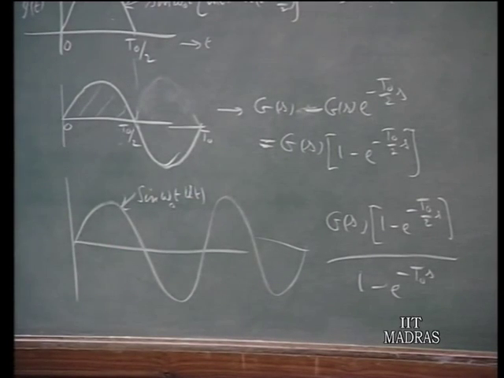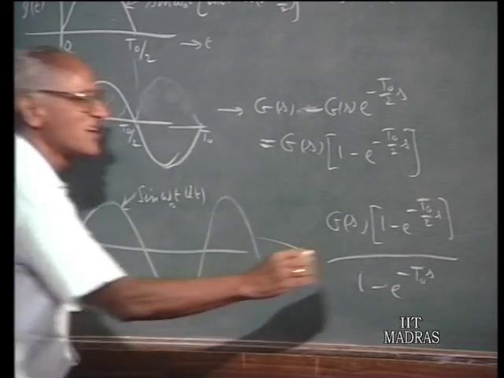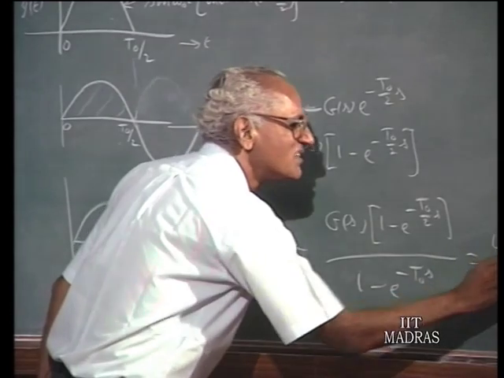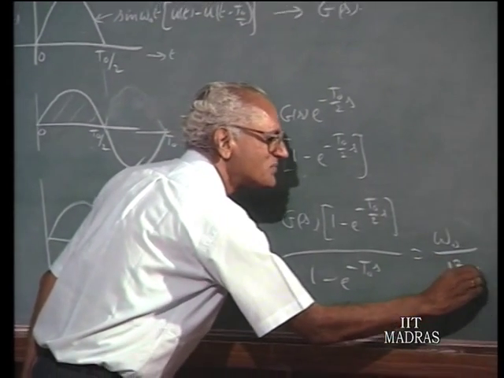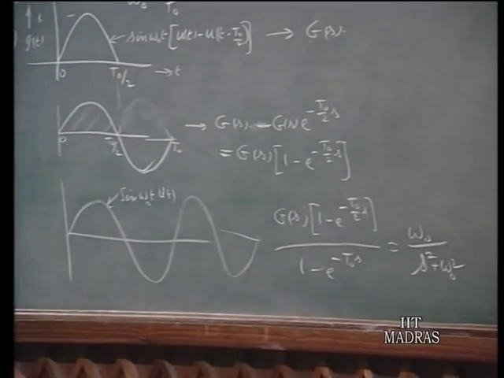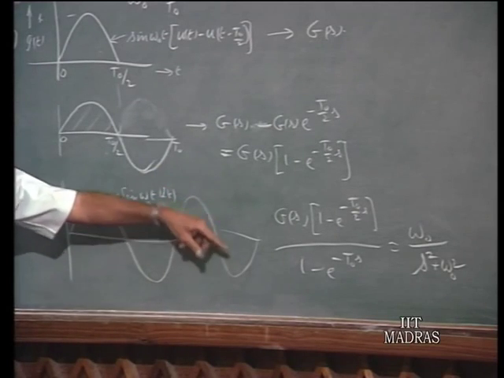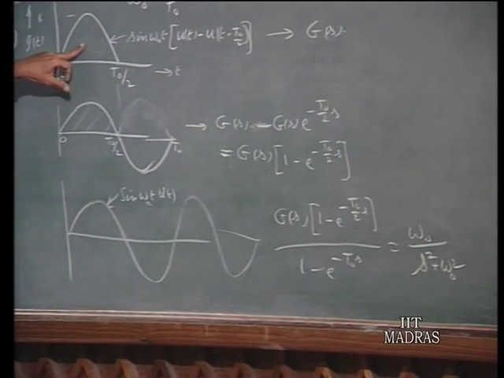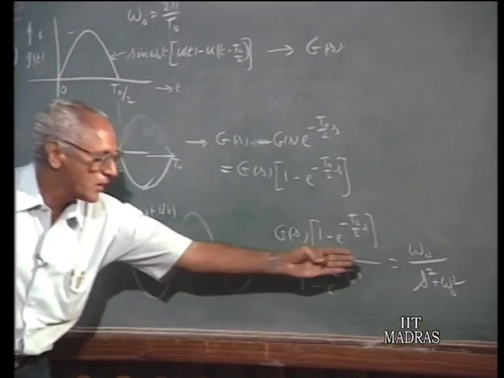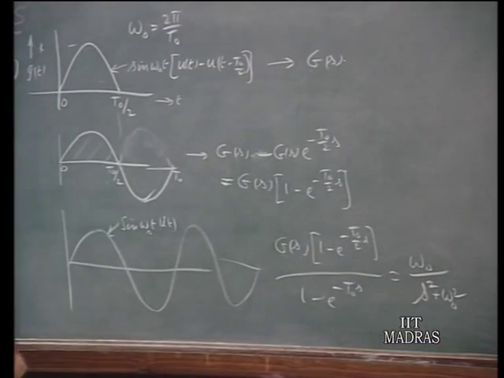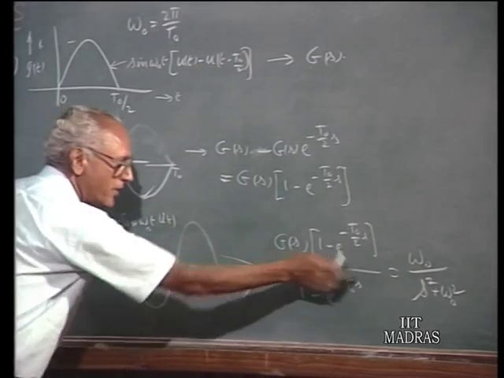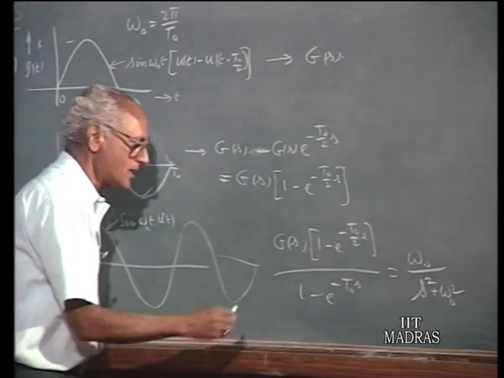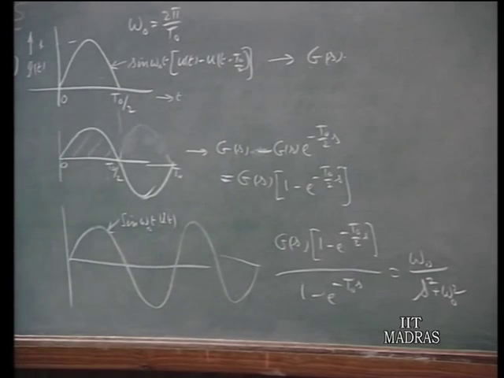And we know that sin omega naught t u(t) has a Laplace transform omega naught over s squared plus omega naught squared. So, the Laplace transform of this, which was derived in terms of the Laplace transform of the single loop, must be equal to omega naught over s squared plus omega naught squared. Therefore, equating these two, we get the result that G(s) equals